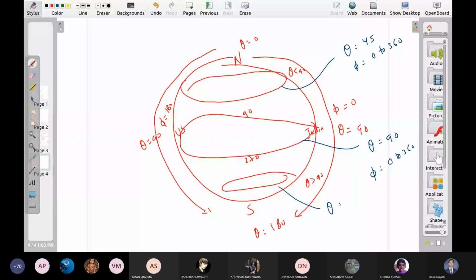Along this line, phi can be anything, just a fixed number, and theta is changing from 0 to 180. I mean, phi is equal to 180 here. For this line, phi is equal to 0, theta is 0 to 180. Clear now? Clear, sir, clear.